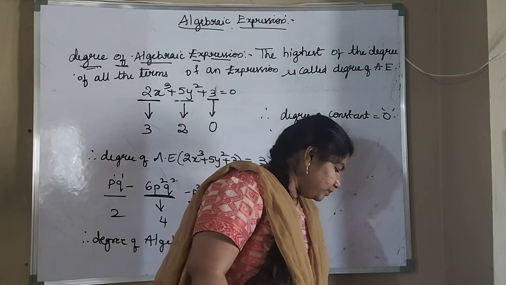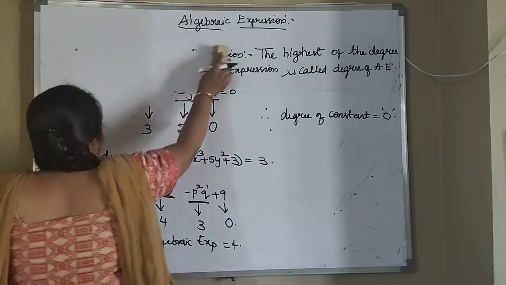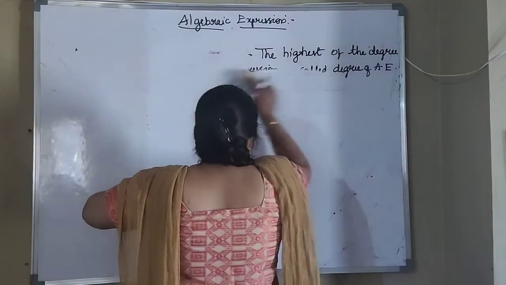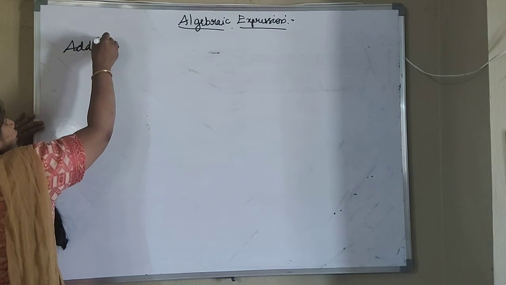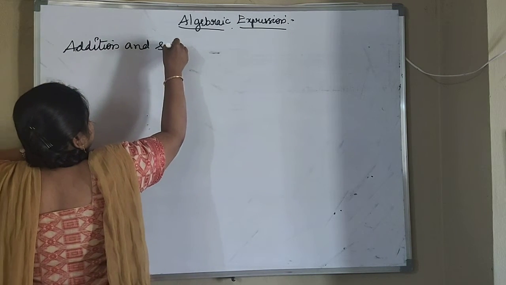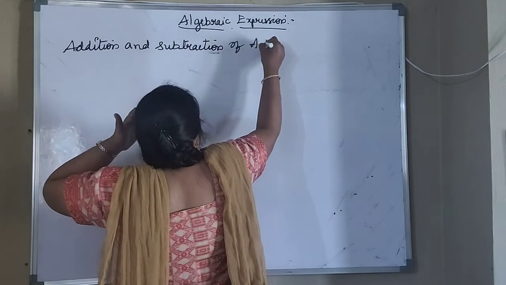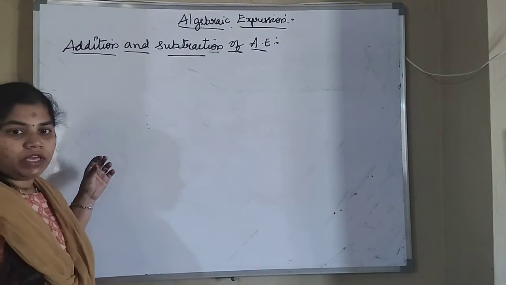So next is how to add and subtract algebraic expressions. Addition and subtraction of algebraic expressions: in this case we have 2 methods.